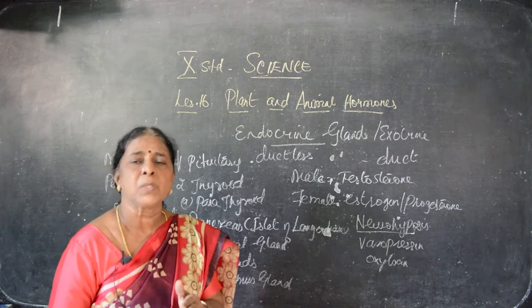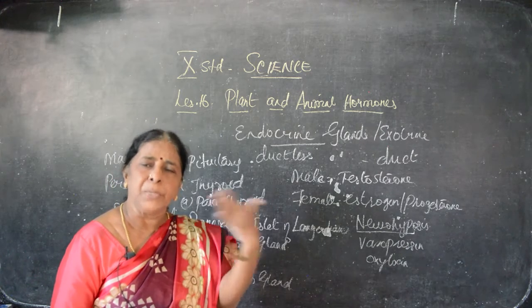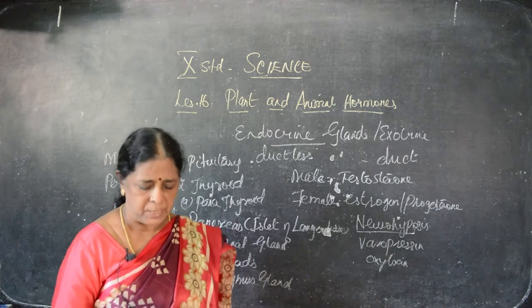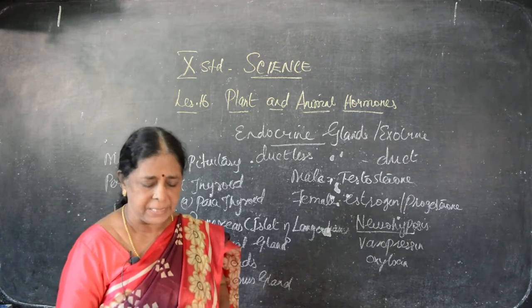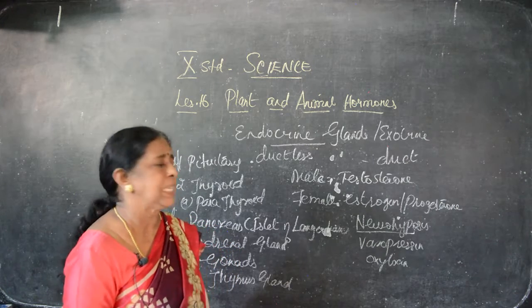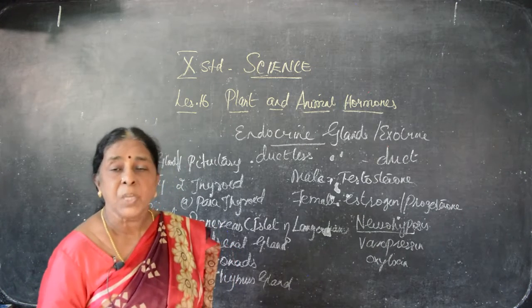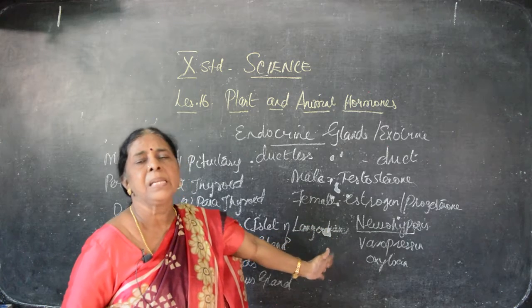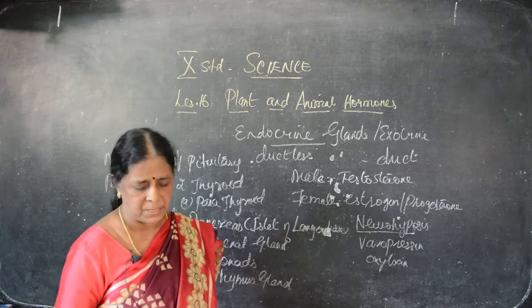So, this hormone is not secreting properly. So, urine is let out excessively from the human beings. Instead of that, they seem to suffer with sugar, that is diabetes. This disorder is known as diabetes insipidus. Which hormone is not secreted properly? If vasopressin is not secreted properly, we have to suffer with diabetes insipidus.